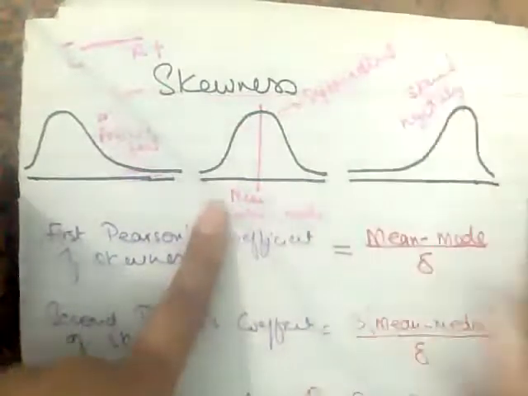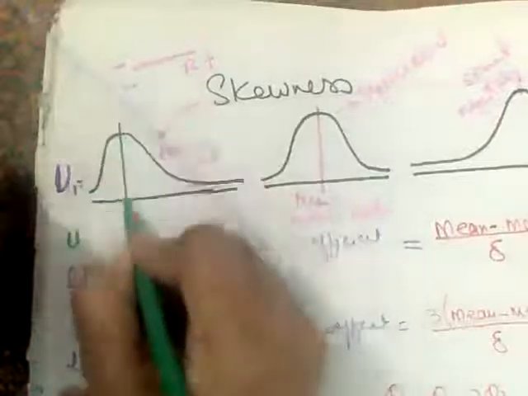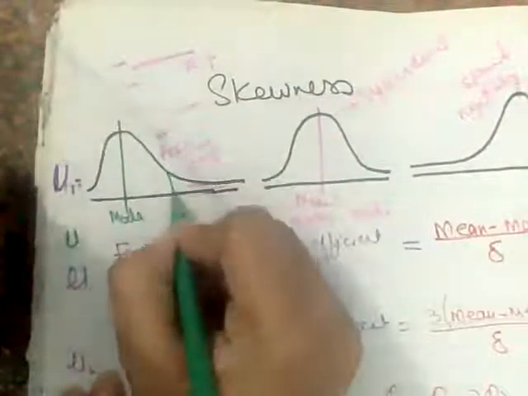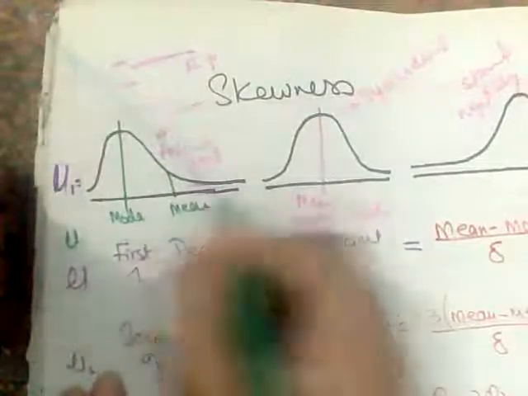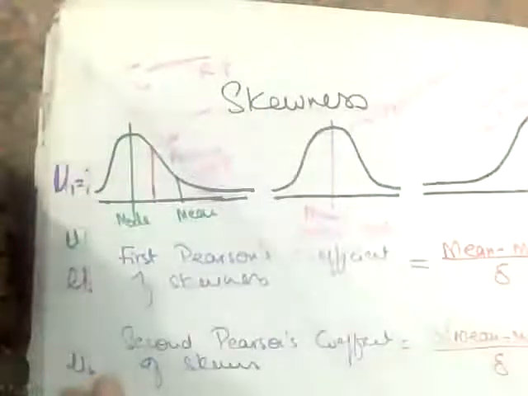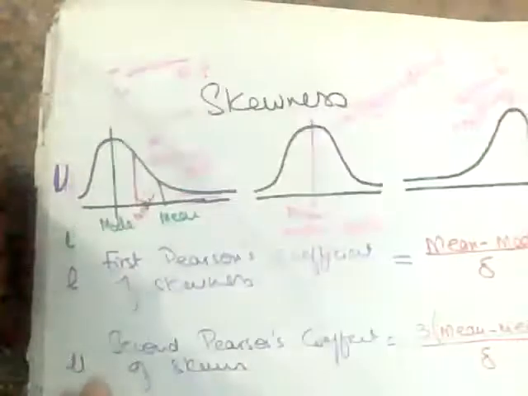Okay, negatively skewed. So symmetrical means mean, median, mode will be in the center. In positively skewed, remember, first the mode comes and last the mean comes. And median is always in between, not center, I should say.